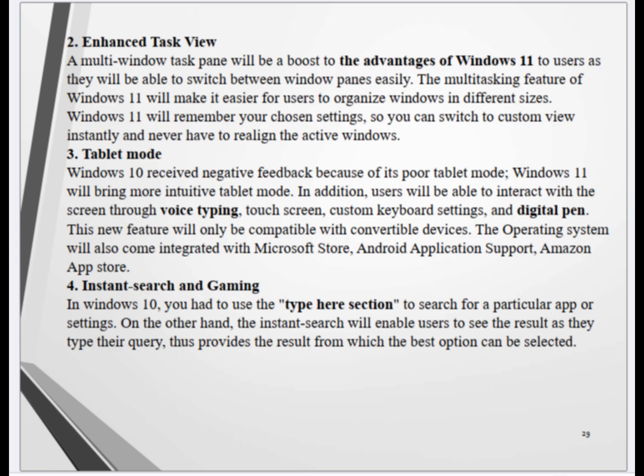For instant search and gaming in Windows 10, you had to use the Type Here section to search for a particular app or settings. On the other hand, the instant search will enable users to see the results as they type their query, thus providing results from which the best option can be selected.